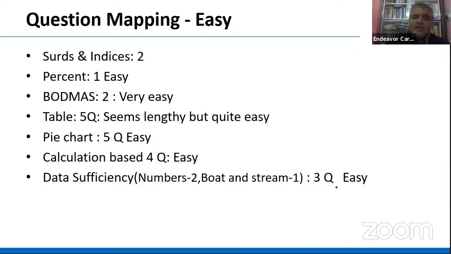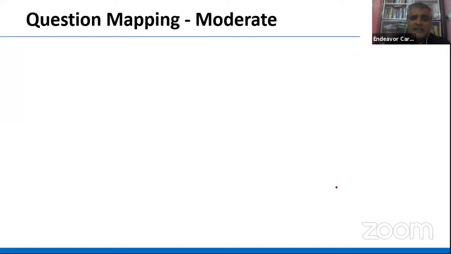So from here you should get the marks. Data sufficiency, I would like to divide: 3 questions out of 10 you could have done. So 3 questions were easy, 2 number based and 1 based on both and stream. There was one question of finding a square root that was very easy, so very doable. So these were all the easy questions.